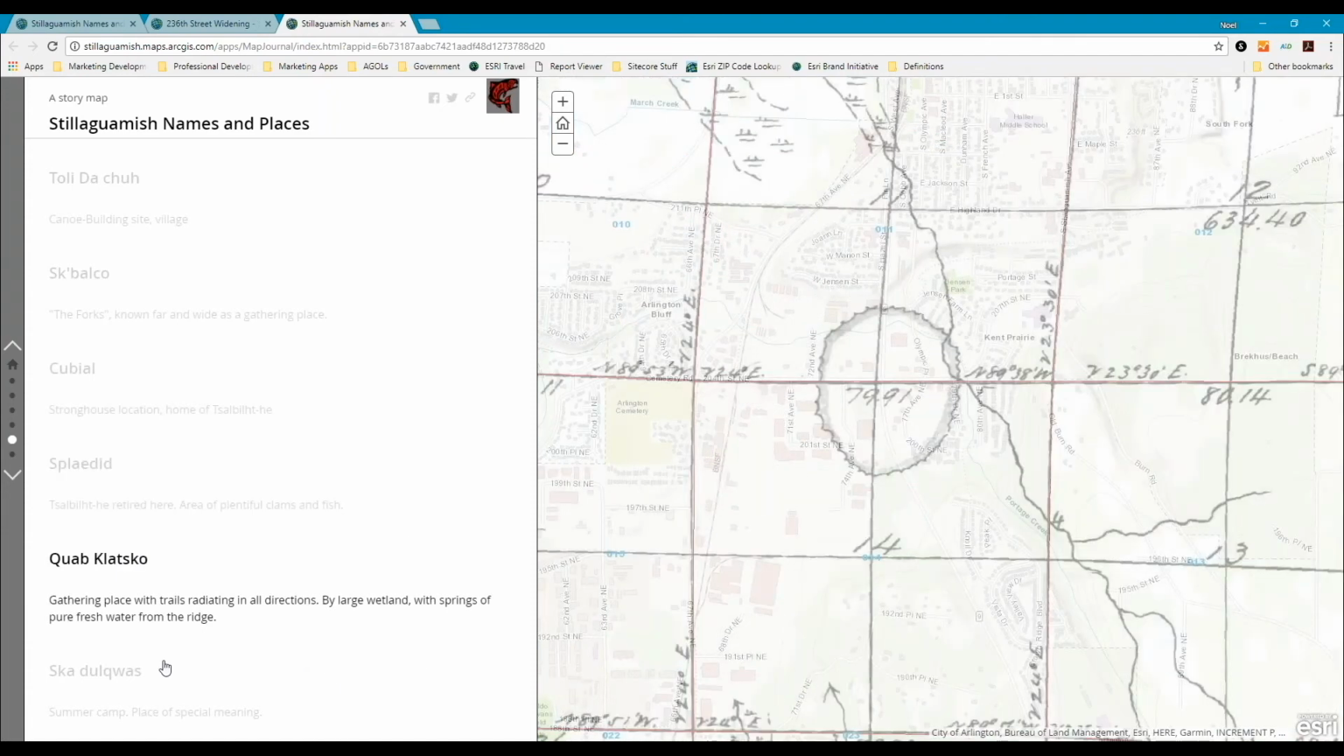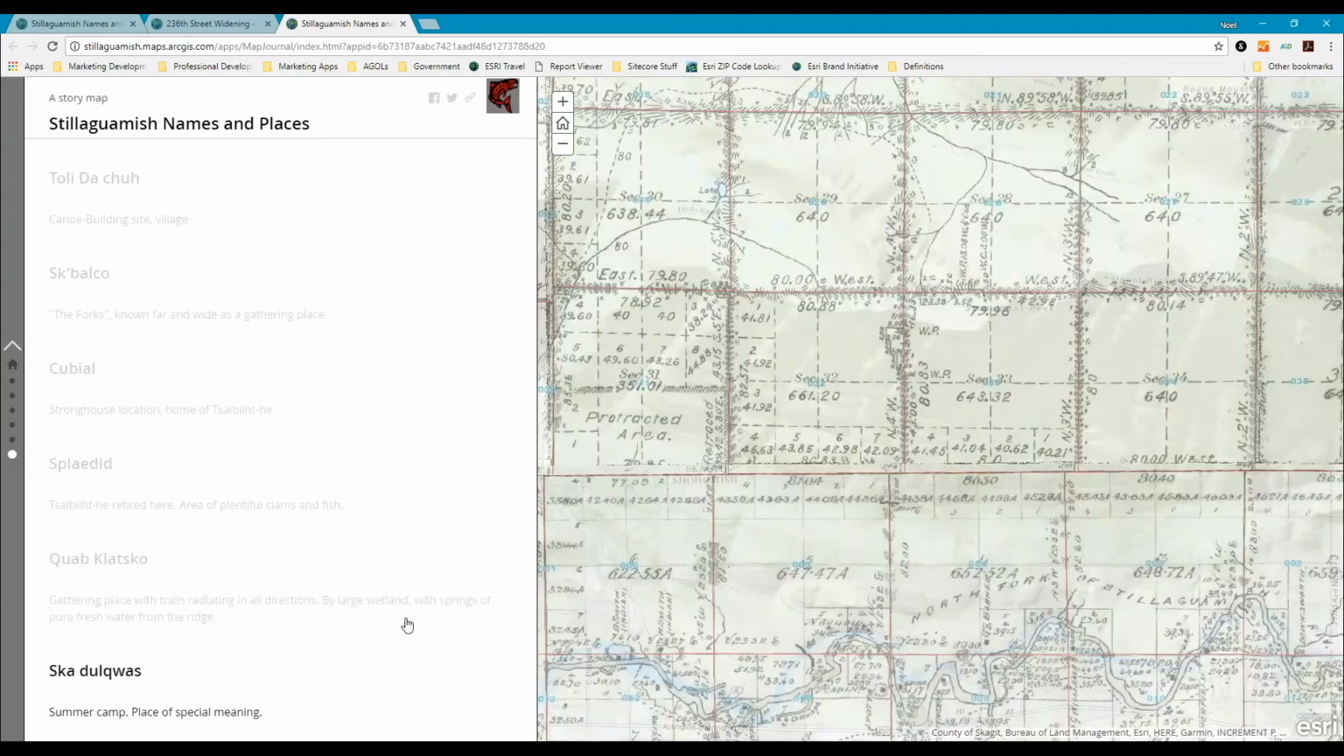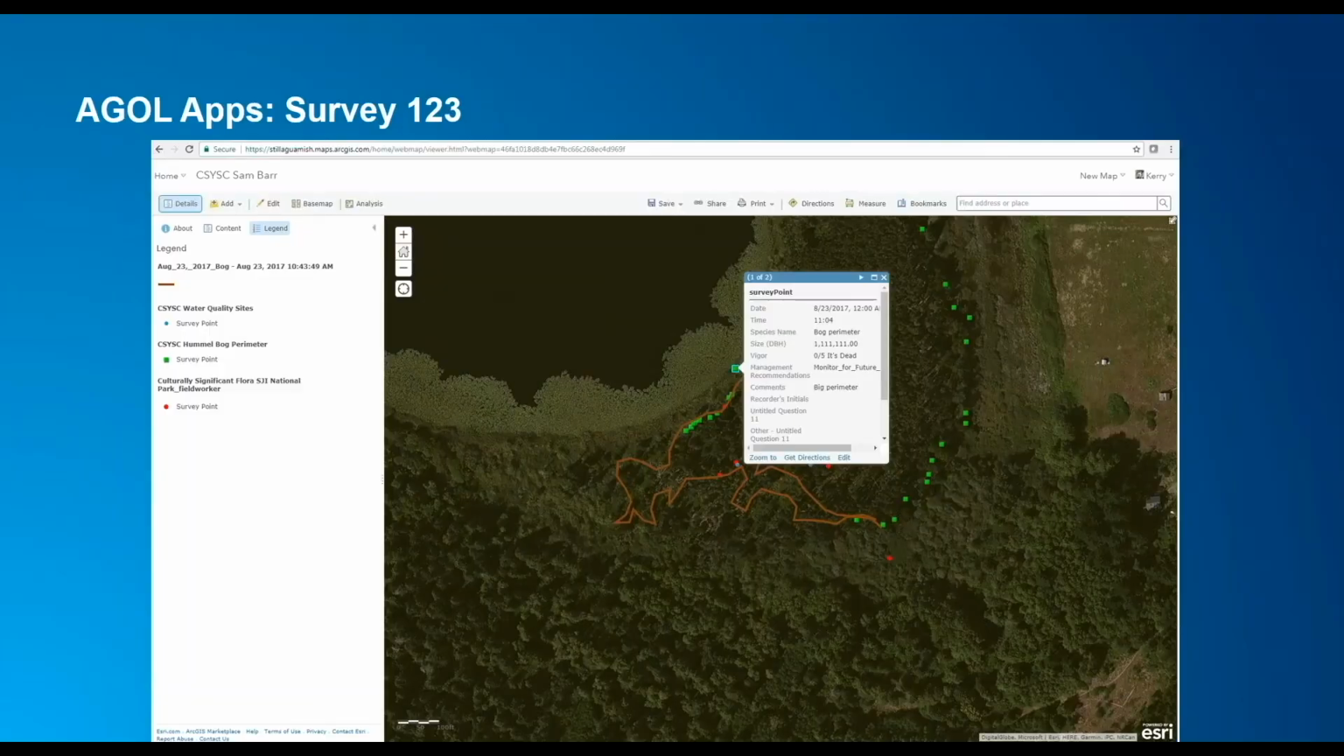So story maps are a unique way to tell your story as a tribe, and as all of you know, tribes communicate through the use of dialogue and stories. That's just how we do it. All right. So next, we have a look at our ArcGIS Online platform.